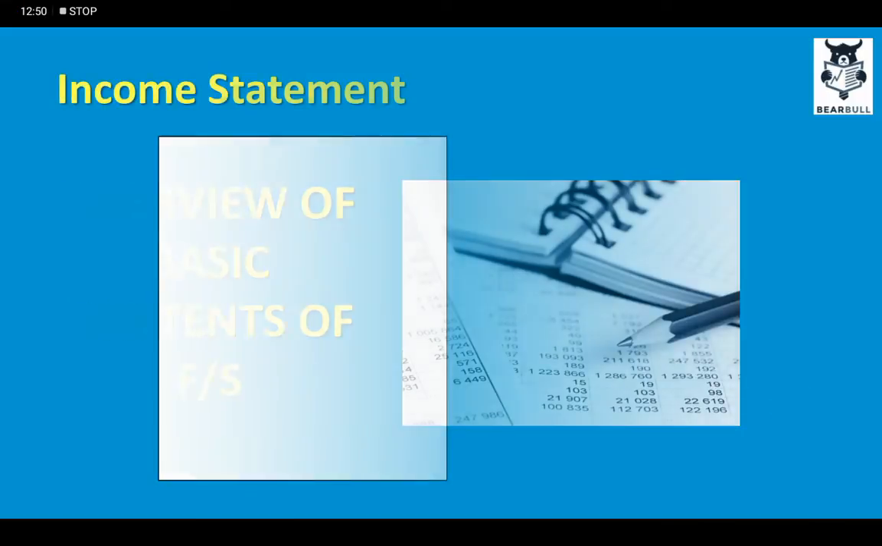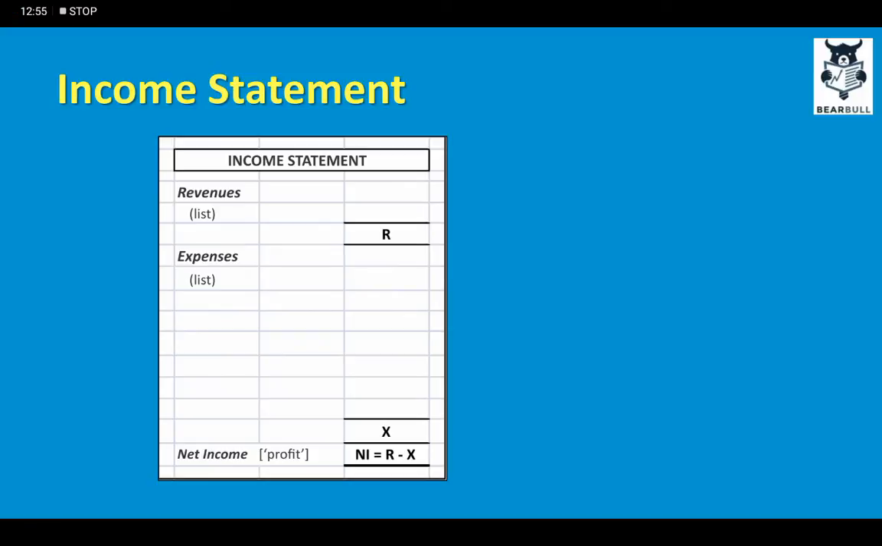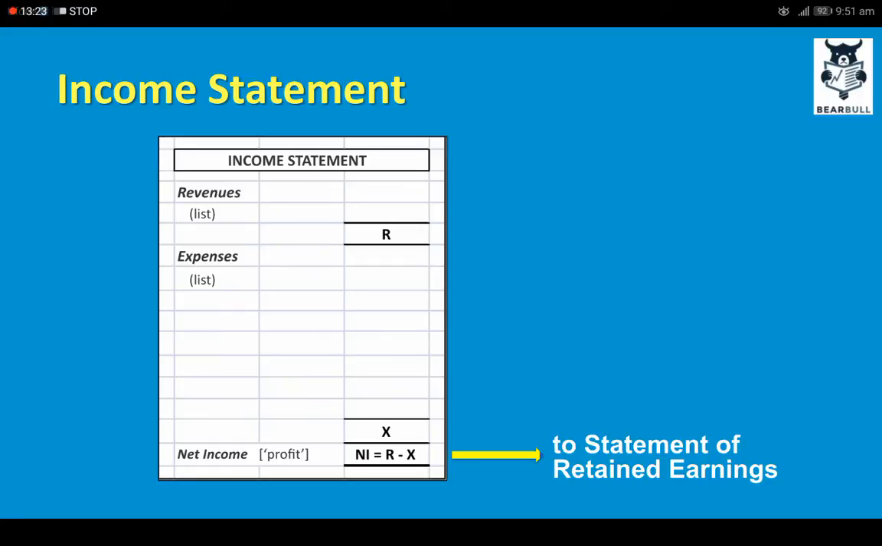Once again, very important. First of all, we will talk about the income statement. Remember, this is the format of the income statement where we first list all the revenue items, for example, sales, then commissions, then professional fees earned. Then we subtract the expenses, and then we arrive at net income, which is, as you can see, revenue minus expenses. This closing balance of the net income goes to the statement of retained earnings.